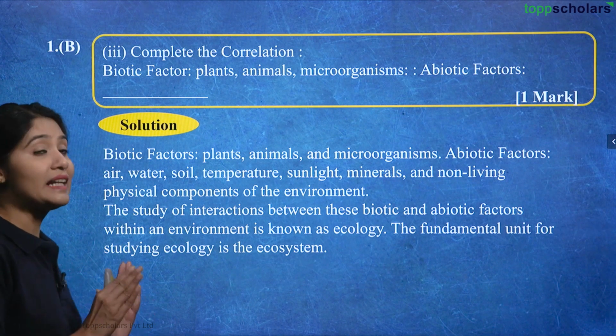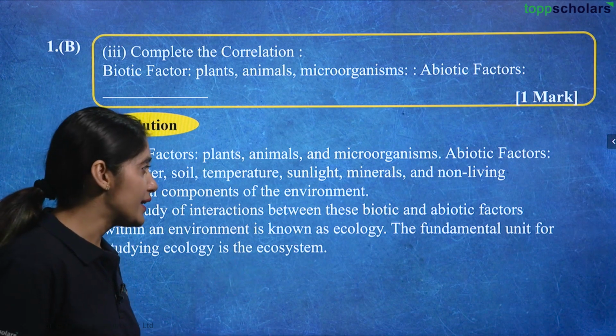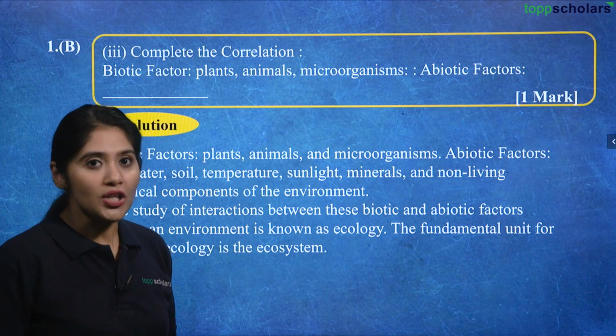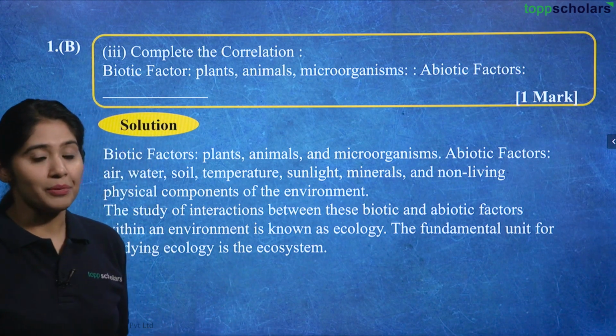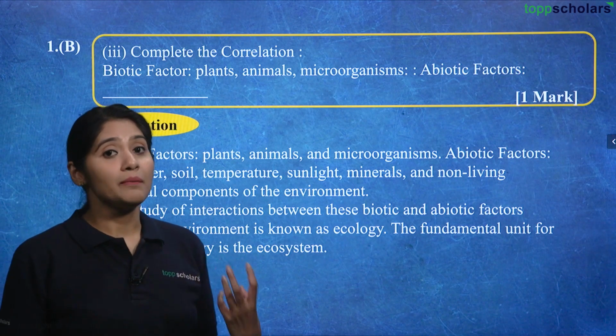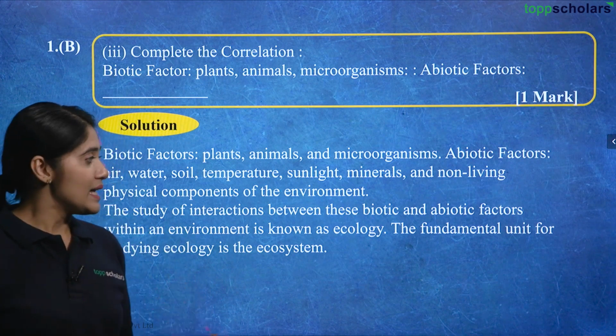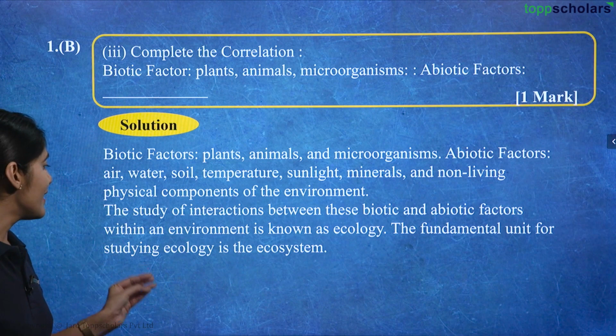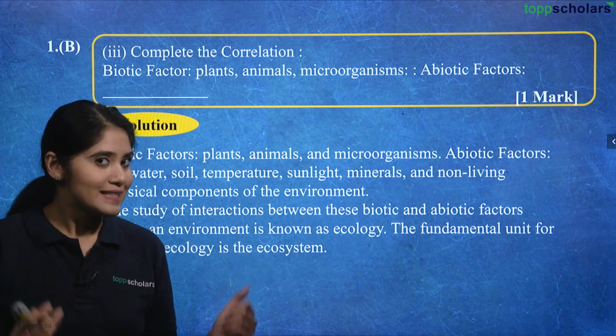The study of interactions between these biotic and abiotic factors within an environment is known as ecology. So, the study of the interaction between the biotic and abiotic factors in an environment is known as ecology. The fundamental unit for studying ecology is the ecosystem, right?